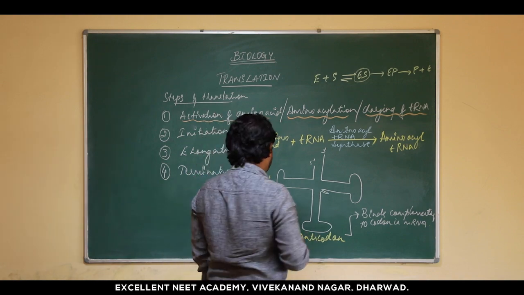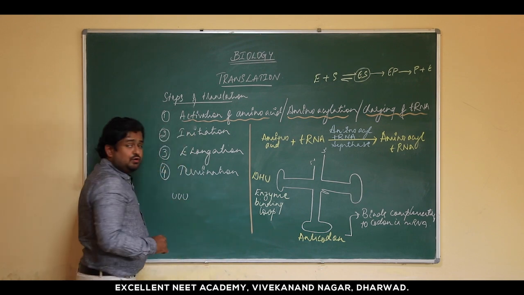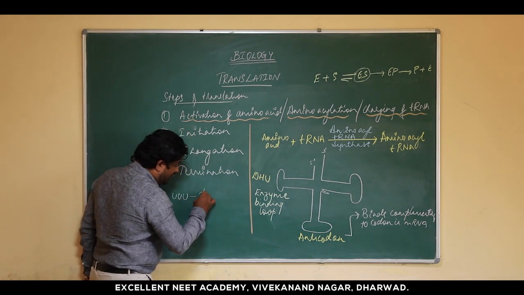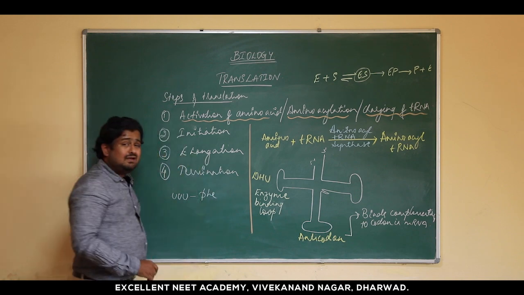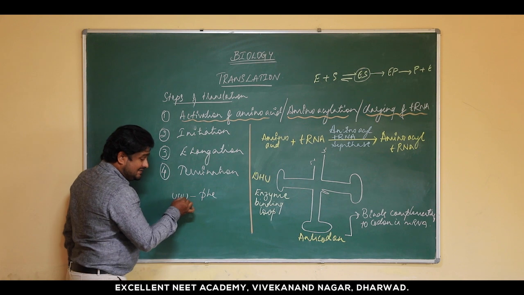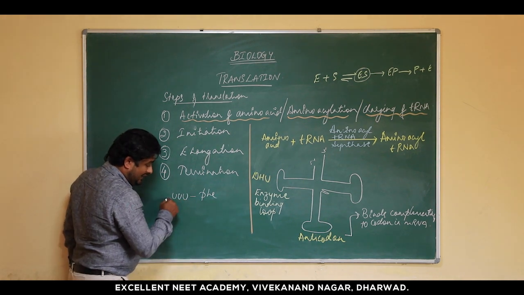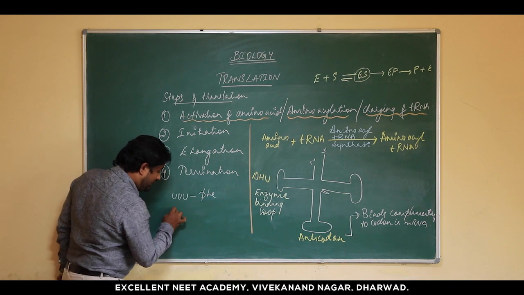Suppose in the mRNA the codon is UUU, this is going to code for the amino acid phenylalanine, right? For this codon, in the anticodon loop there will be an anticodon, that means a complementary codon over here.